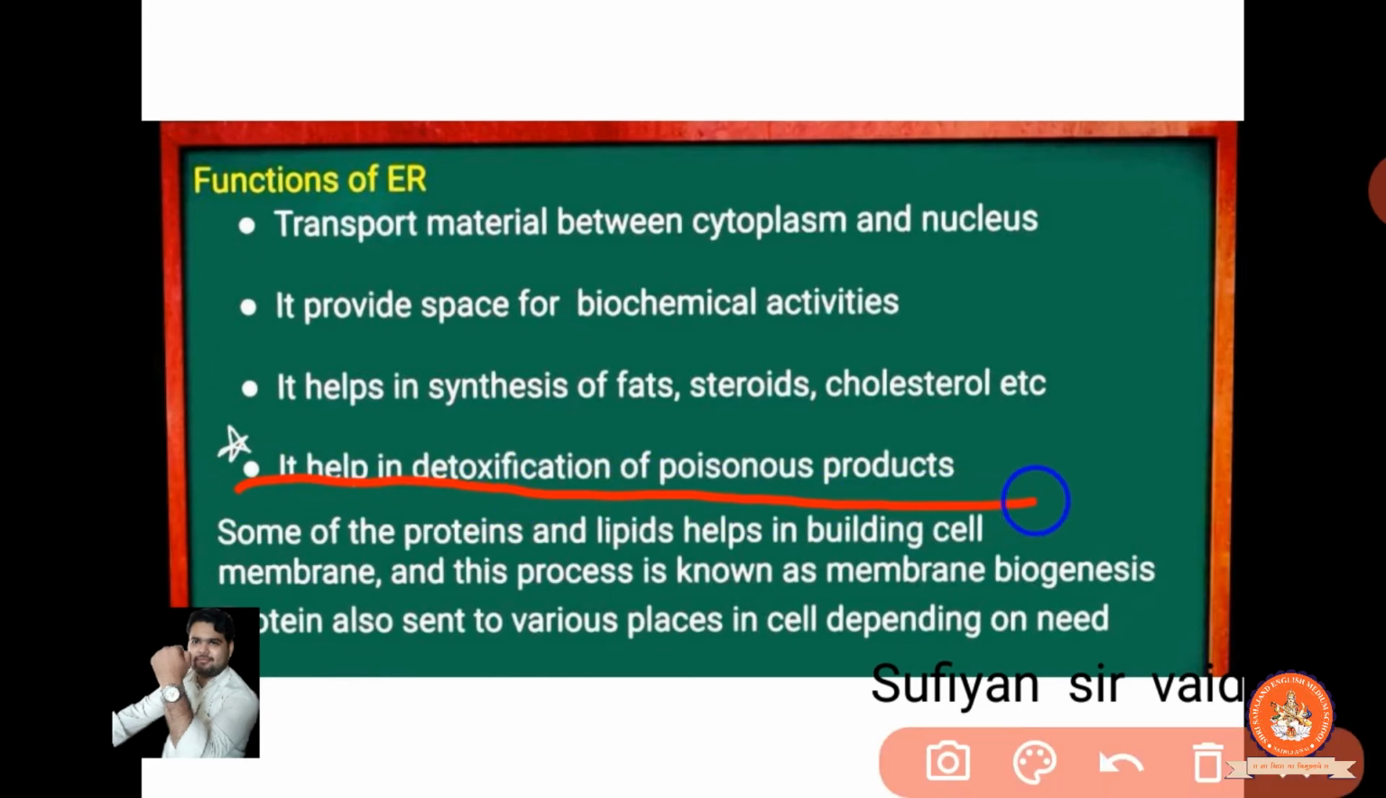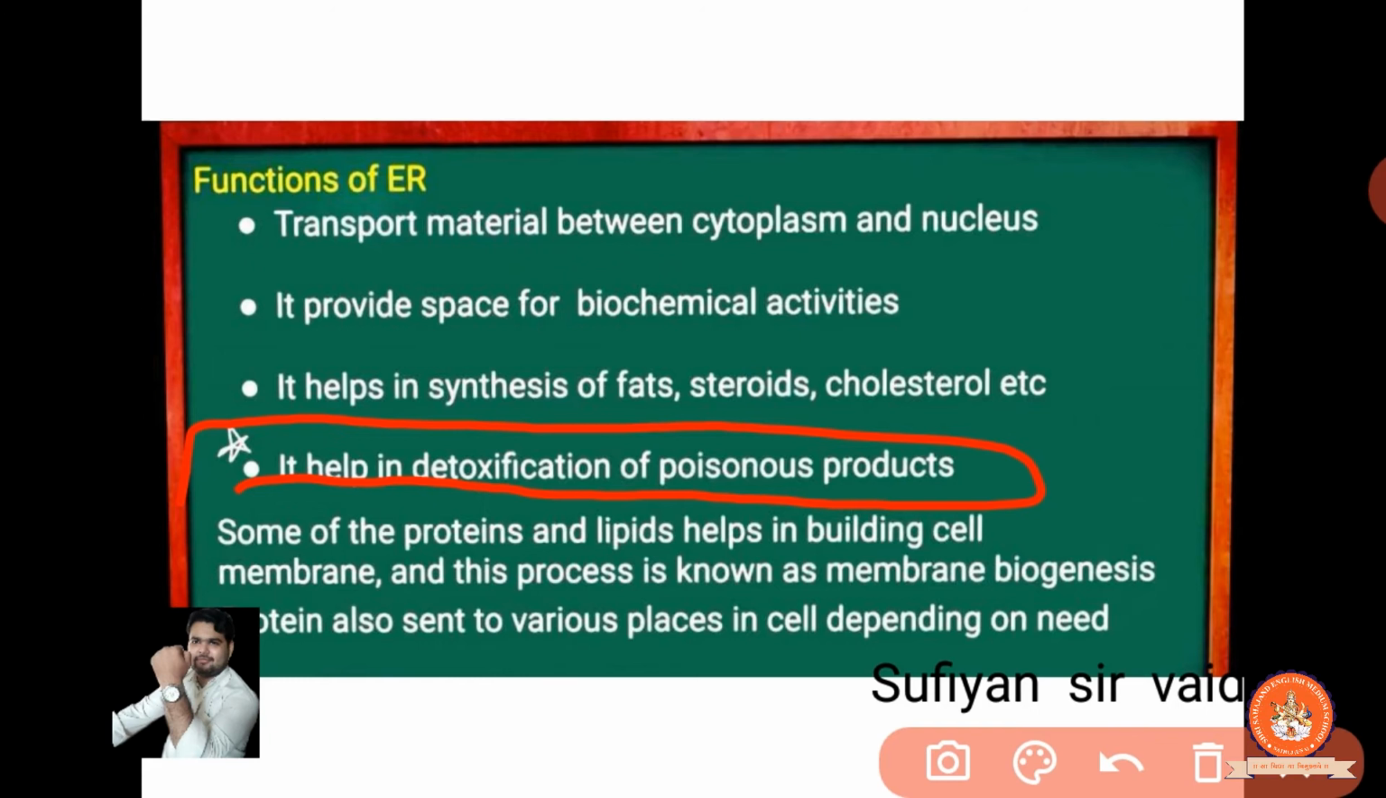This is the most important thing, a 1 mark question can come from it: it helps in detoxification of poisonous products. If there is a presence of a particular poisonous thing in our body, they can break it down and convert it into useful material. So it is doing detoxification.